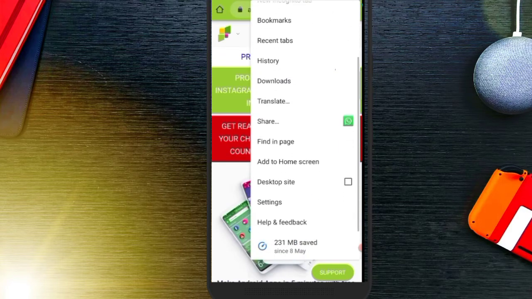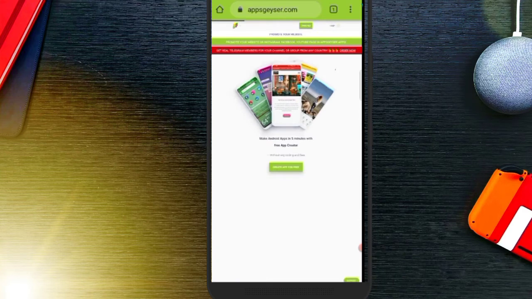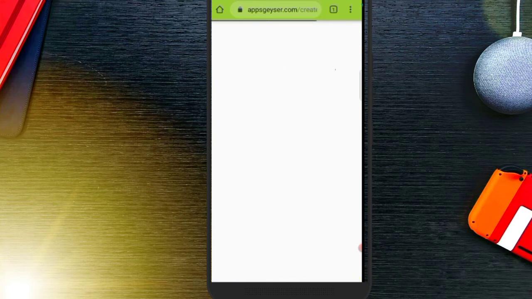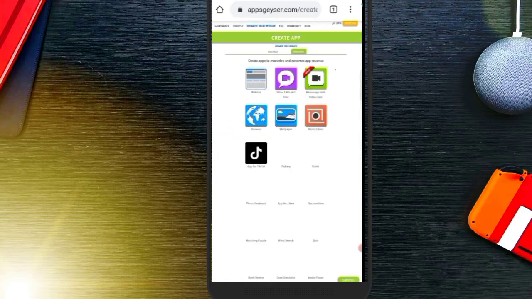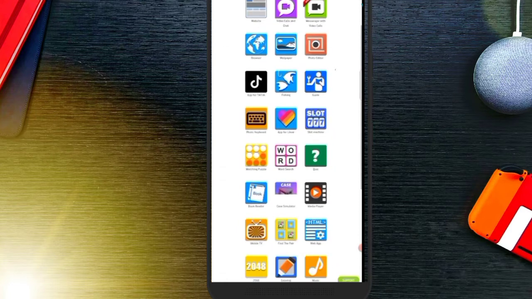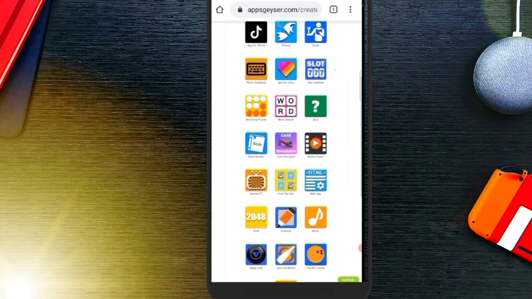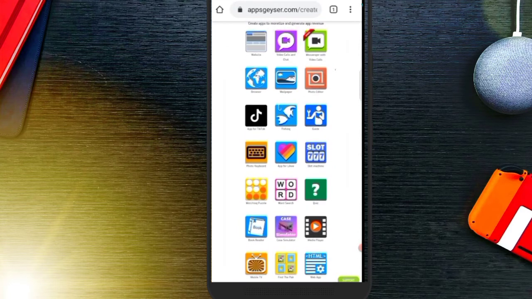So you can make your desktop site and click on create app. So actually you can see here there are two options, create your app for earning and create your app for growth. So actually I have to earn money by creating apps, so I will click on the first one. So here you can see many templates, so you can make your app according to your choice.